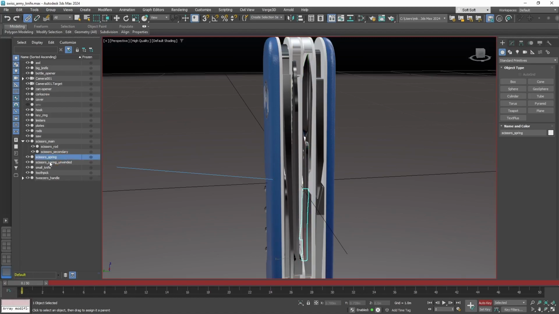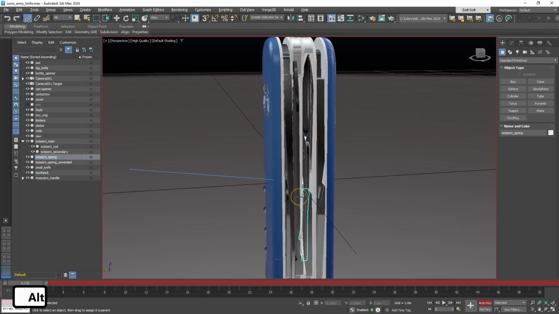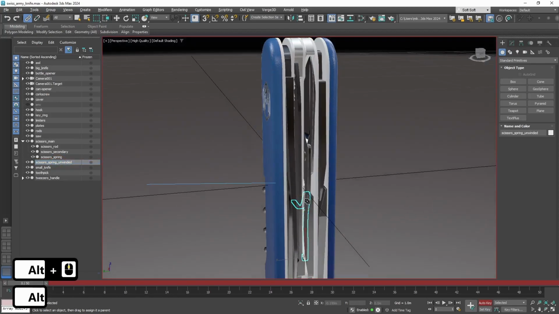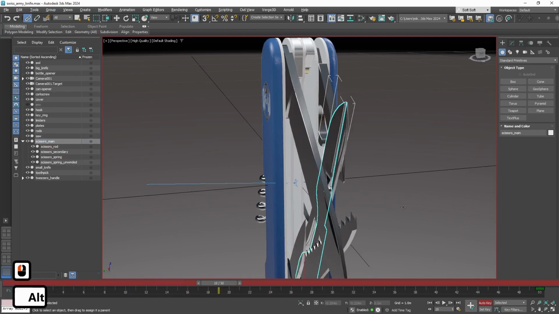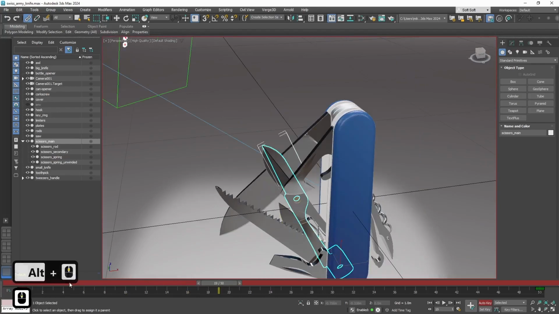Also, we have two springs. One is in scissors closed position and another is in scissors open position. Why we need both of them, we will answer a little bit later. Okay, now I have tied all the elements of the scissors to its main part, so when the main part moves, other parts move as well.